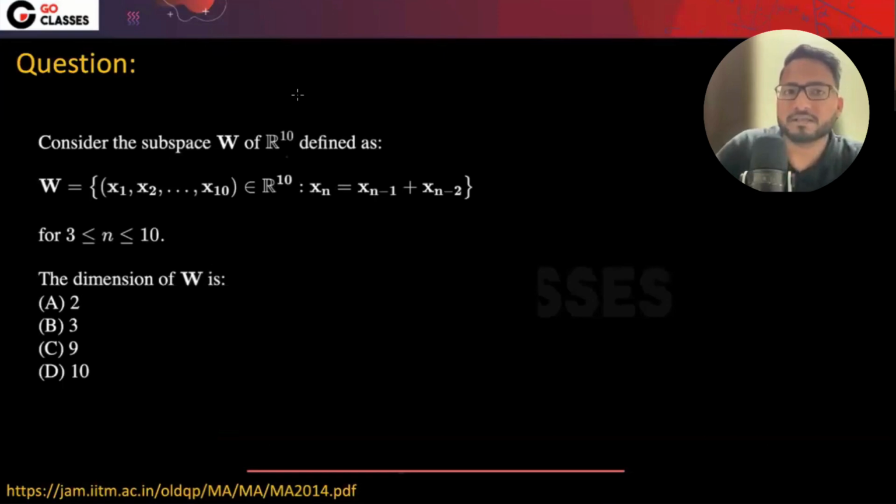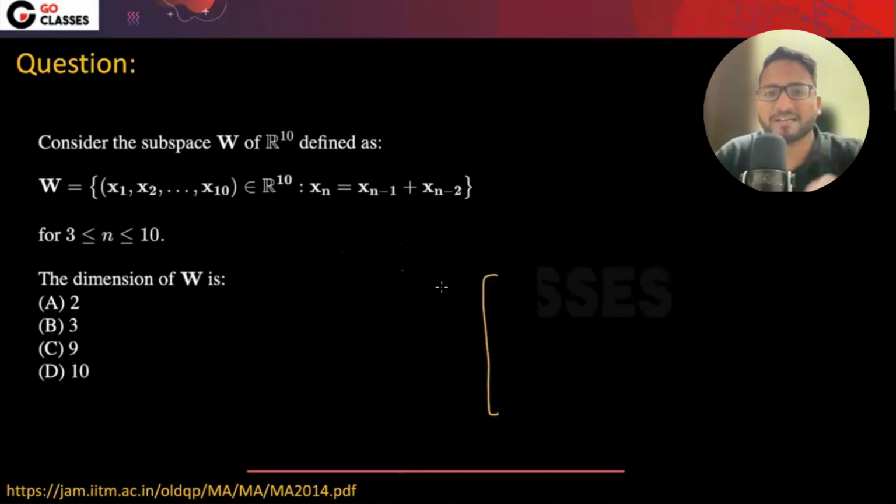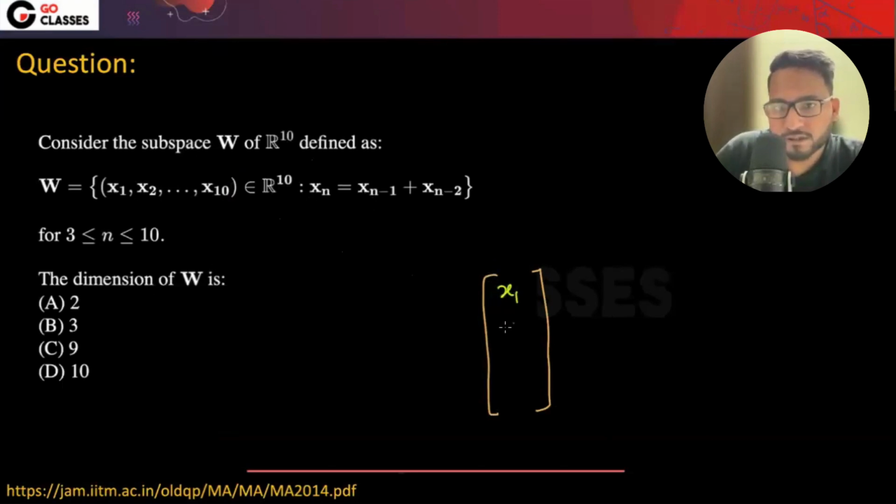They are saying to consider some subspace. Not a 10 dimensional space, I mean the vectors are 10 dimensional here, and they're asking for the dimension itself. They are saying that if this is x1, this is x2, like that, up to x10, then every xn is the summation of the above 2, if n is greater than or equal to 3.